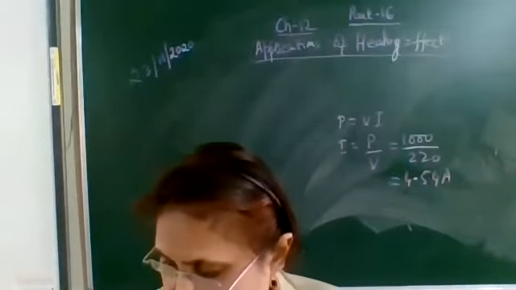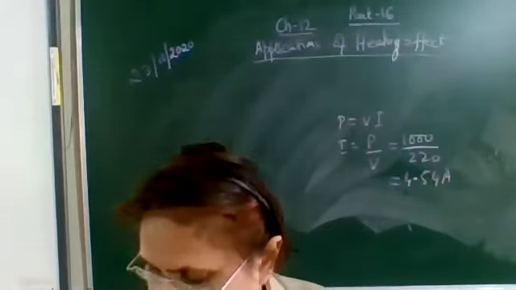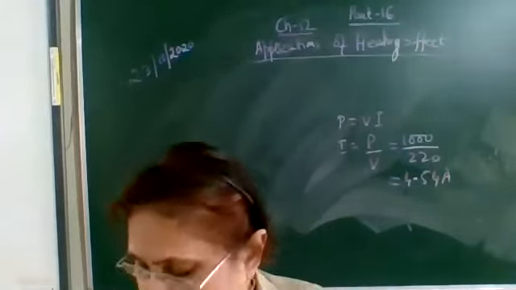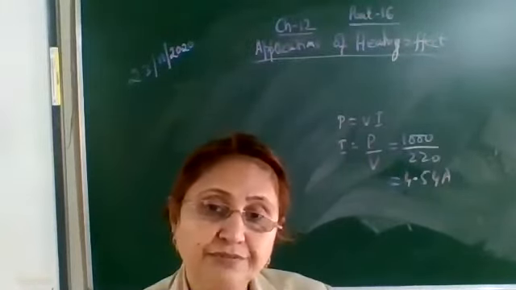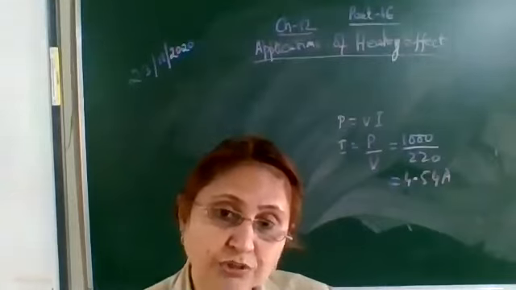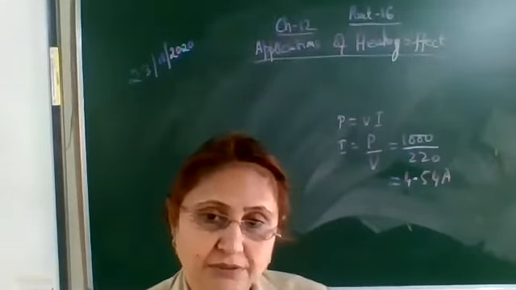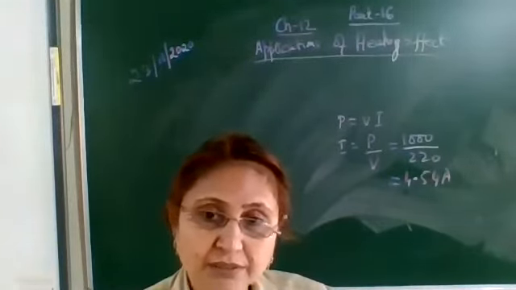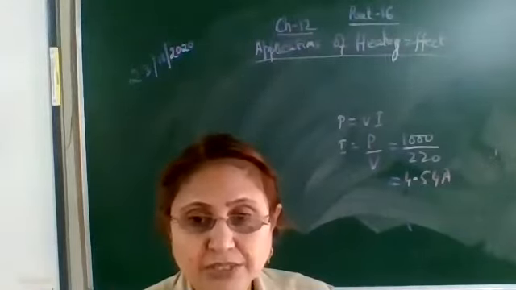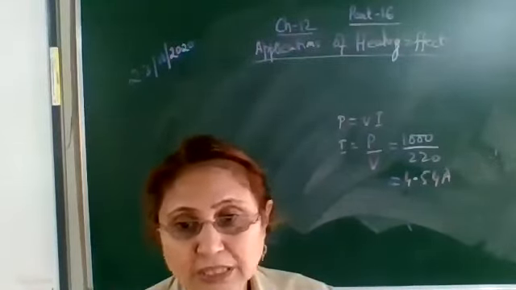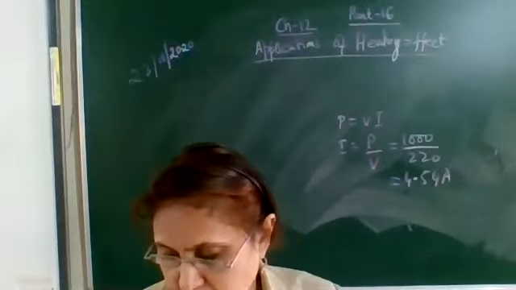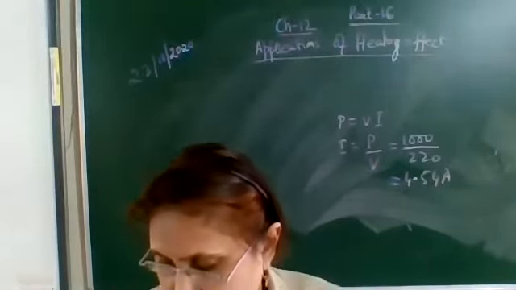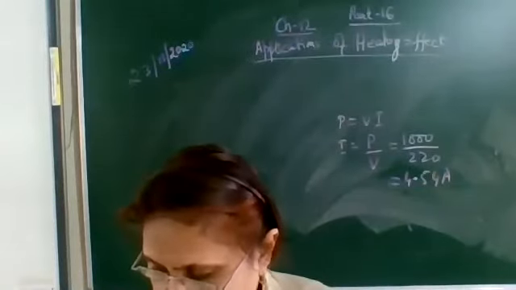Why are electric bulbs filled with these gases? To prolong the life of the filament. It's not only air; these nitrogen and argon gases will prolong the life of the filament. So the answer is it prolongs the life of the filament.